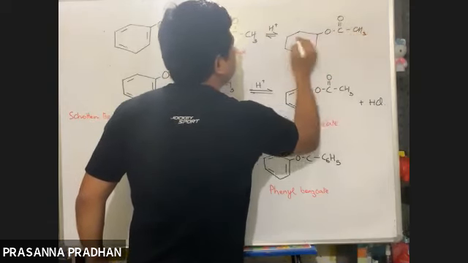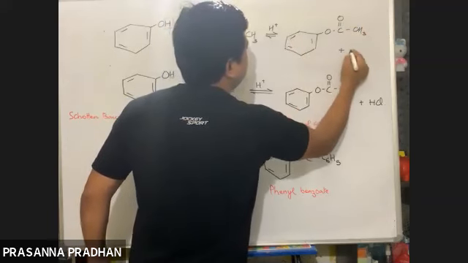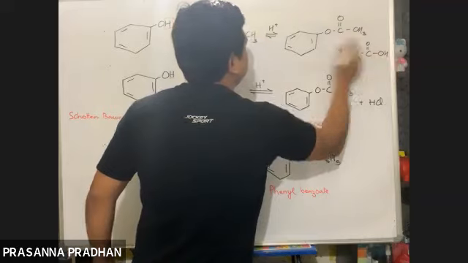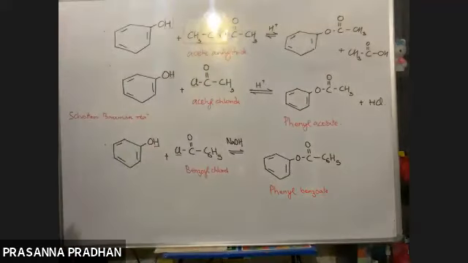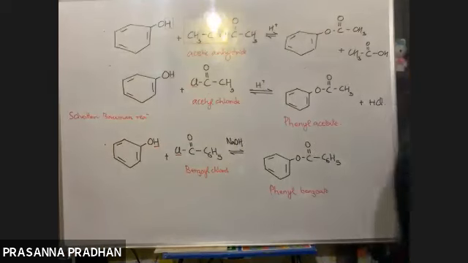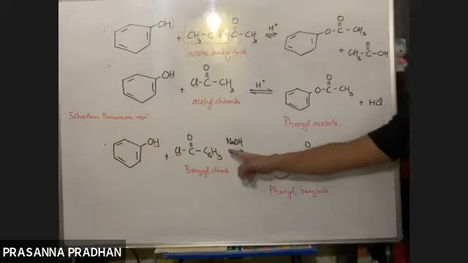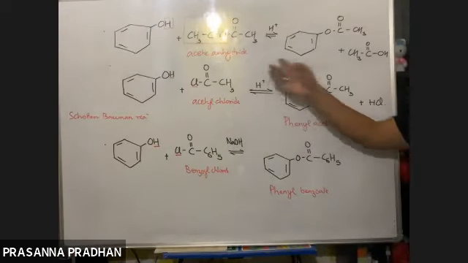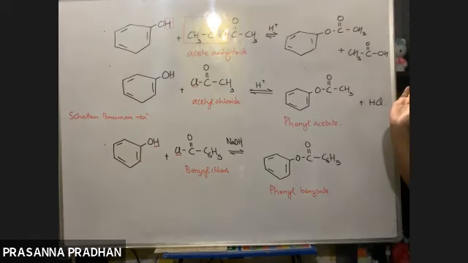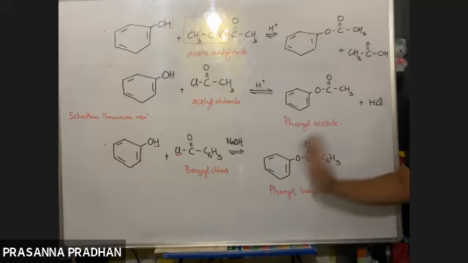Yes, again an ester is formed, plus we have CH3COOH. Again phenyl acetate is formed. So these are the esterification reactions of phenol. Phenol reacts with acid chloride to form an ester. It reacts with acid anhydride to form an ester. Got it? So these need to be remembered.